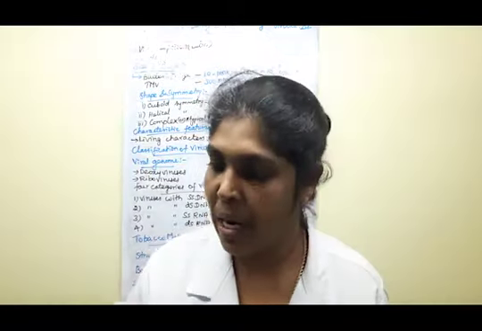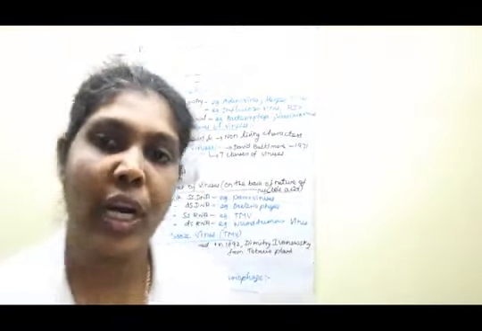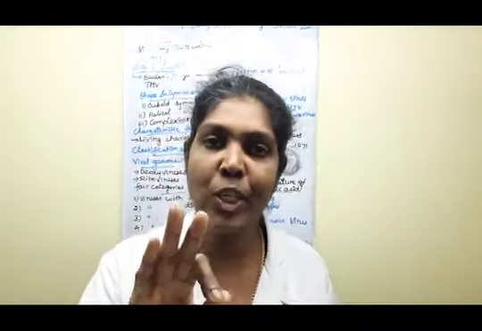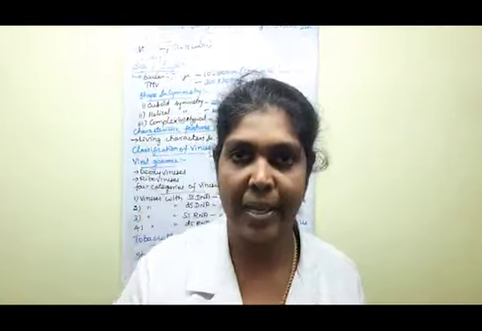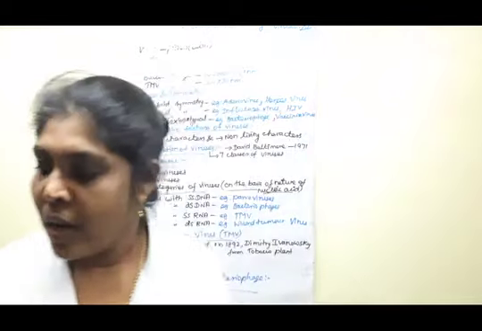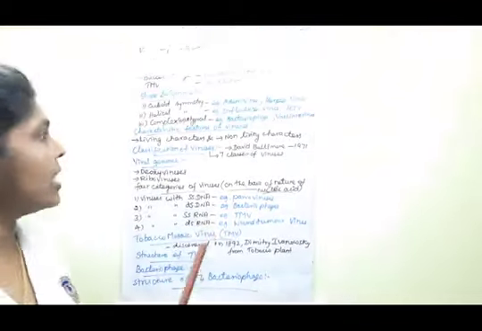Based on these three only, the viruses are classified into 7 classes. All these 7 classes are listed out one by one. For these 7 classes, the example viruses that come to each category are given in this one. Clear, children? So based on those 3 major characteristic features, the viruses are classified into this. Understood? Yes.